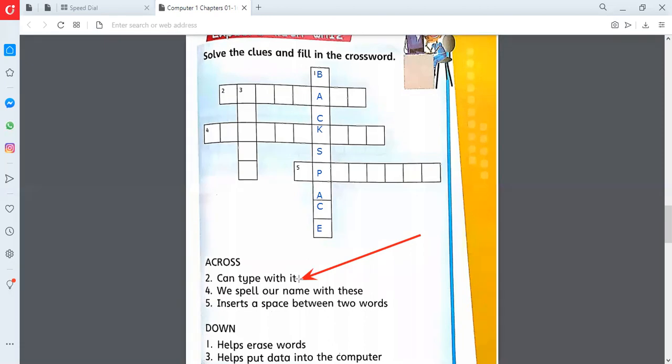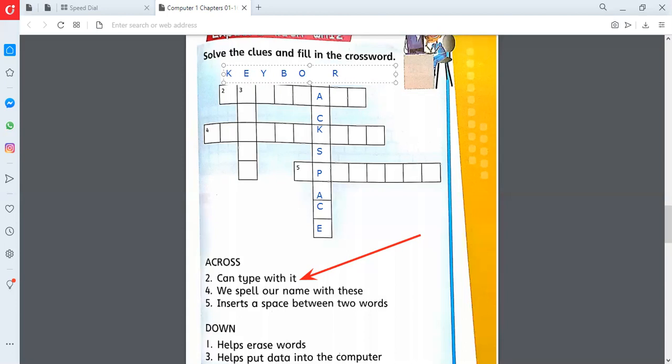So, the device which we use to type, the name of that device starts with K. It's a keyboard. So, let's see if there is an A in keyboard or not. So, it's K, E, Y, B, O, A. Yes, the A is there.